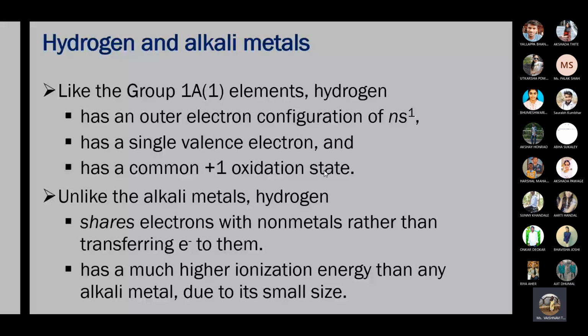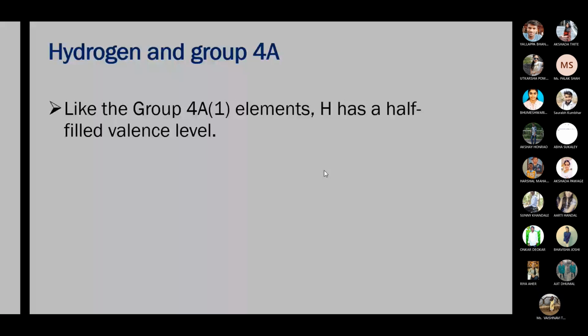Ionization energy: during the bridge course, I told you the meaning of ionization energy. It is the minimum amount of energy required to remove the electron from the valence shell or orbital. So because of the smaller size of hydrogen, it has much higher ionization energy, and it is higher than any alkali metal.